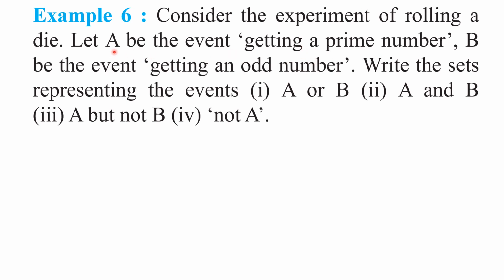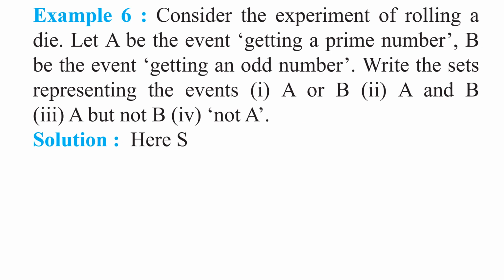Then can you tell me the elements in the set A? Getting prime number means what are the prime numbers? 2, 3 and 5. Yes or no, my children? Getting the odd number, can you tell me the elements in the set B? 1, 3, 5. Yes or no, my children? Understood this question? Right. Now we have to write A or B, A intersection B, A but not B, not A. Okay, my children?